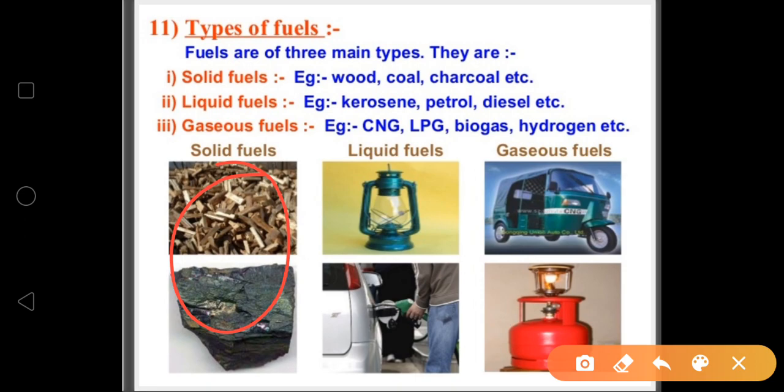Liquid fuels are those which are liquid, for example kerosene, petrol, and diesel. The third category is gaseous fuel, meaning LPG and CNG. You must have wondered what the difference between CNG and LPG is. We will discuss it later on, or I will provide you the differences between LPG and CNG. Clear? Okay.